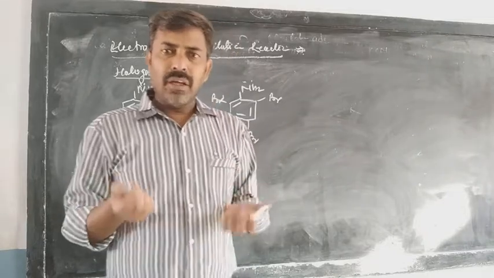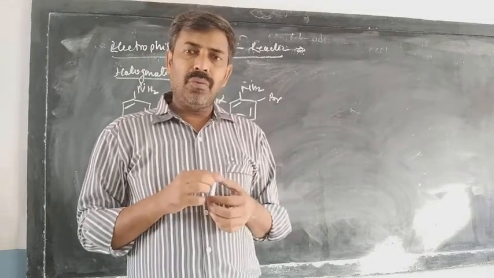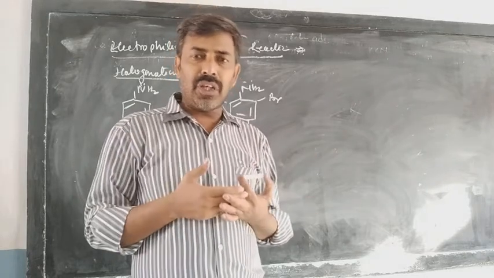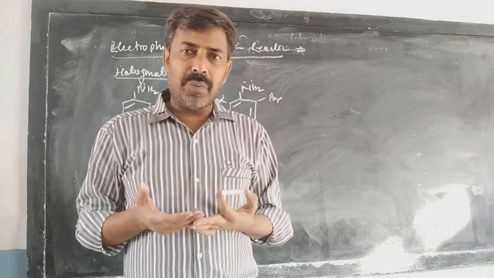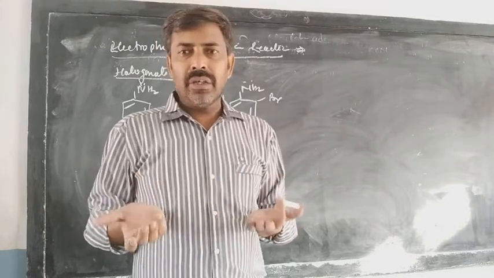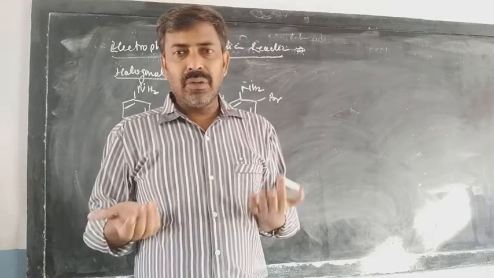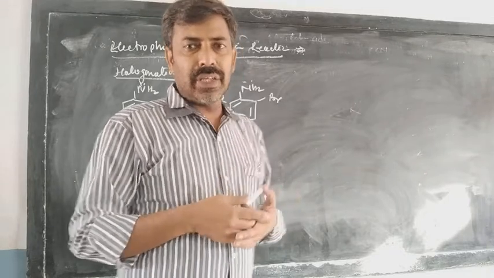But if you want a monosubstituted bromoaniline, then what will you do? We first use a moderator which decreases the electron density on the benzene ring, and that moderator can be used in the form of acetic anhydride or acyl halide, which decreases the electron density and provides the monobromoaniline. We are going to see the reaction.